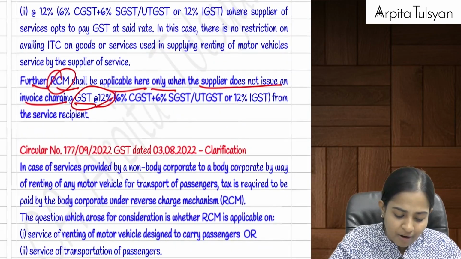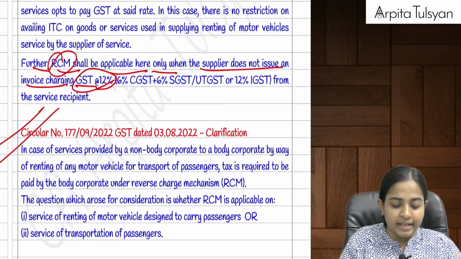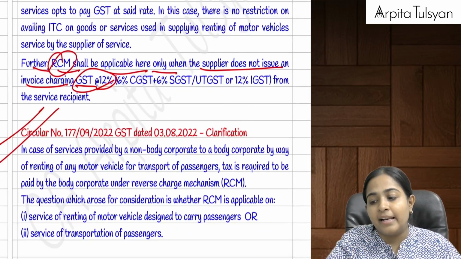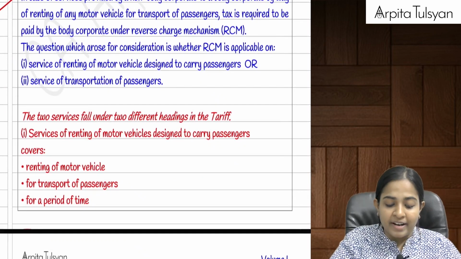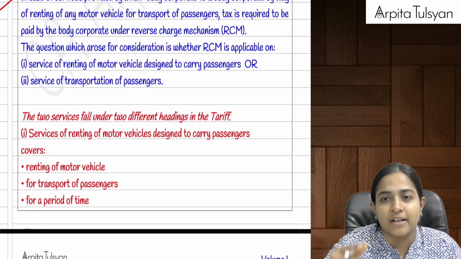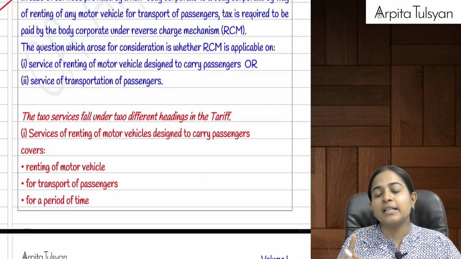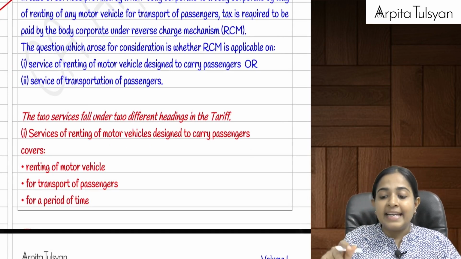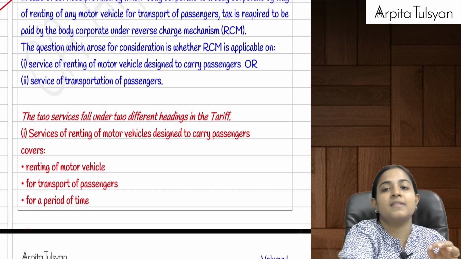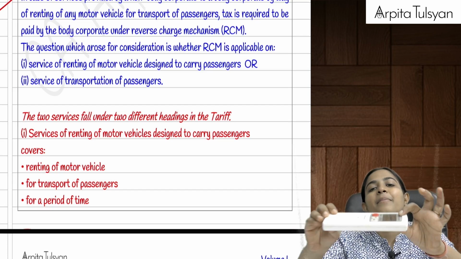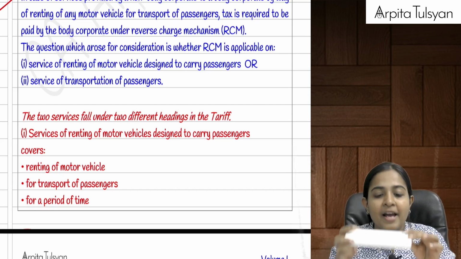Okay. Now one more circular that they have given us here is renting of motor vehicle and transportation services. Okay, both of the services are different. Renting of motor vehicle means what? This is my vehicle.